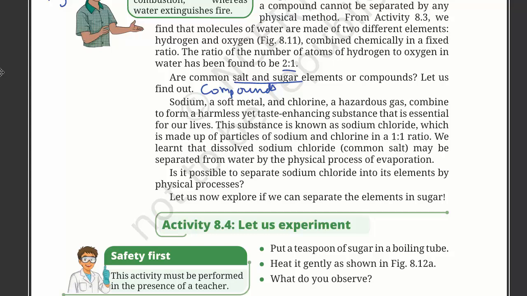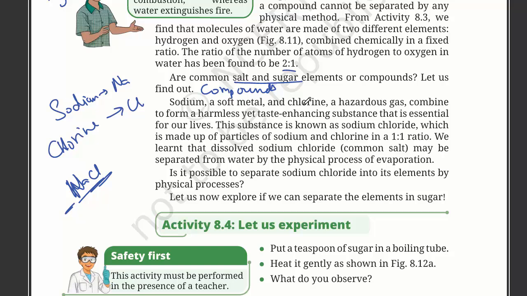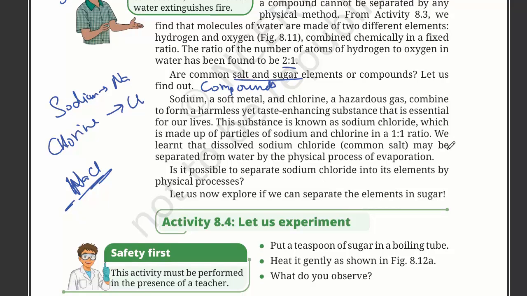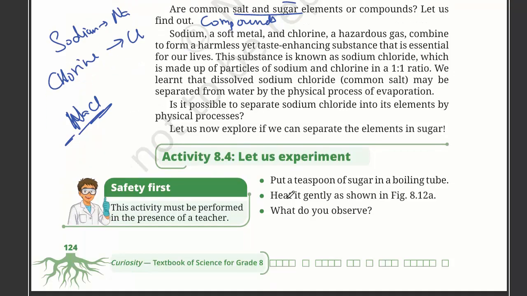If sodium is Na and chlorine is Cl, then it is NaCl, 1 to 1. So we can separate salt from water, but cannot separate sodium from salt.